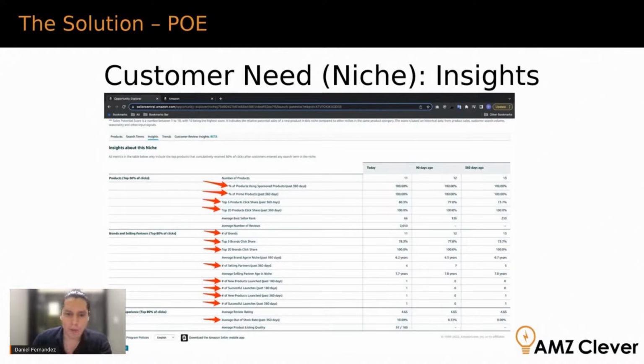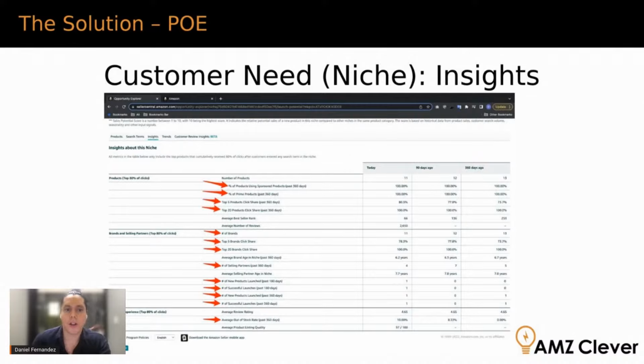Then my favorite is the next two, and that is the click share from the top 5 products, right? So remember what I said very, very early on: in a niche, if there's 100 products, but 80% of all the clicks is coming from just 2 products, that means it's super consolidated, right? This is what they're telling us here.